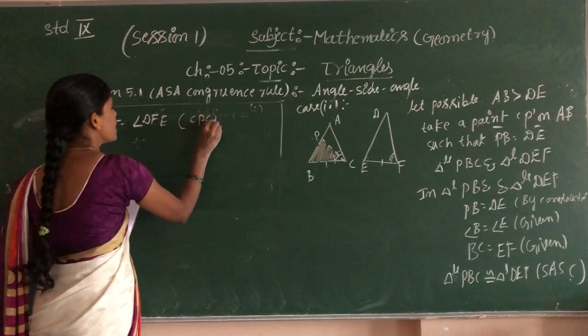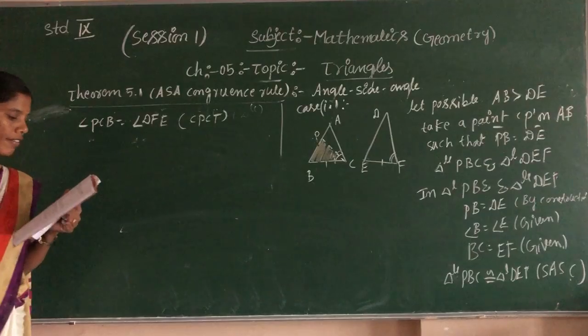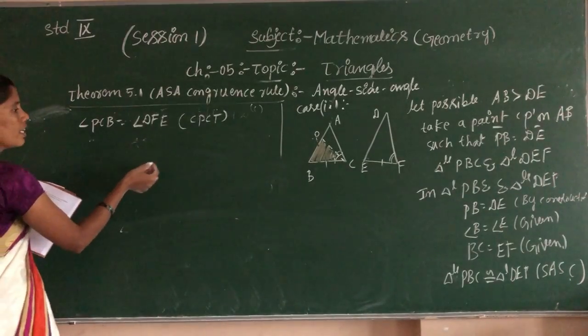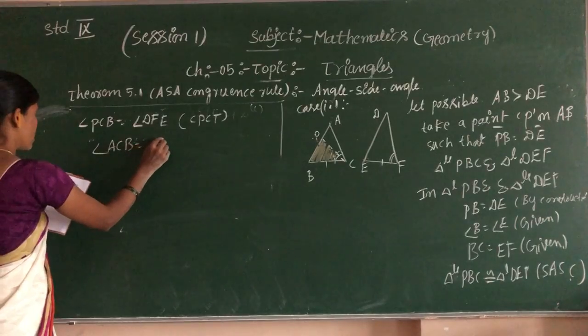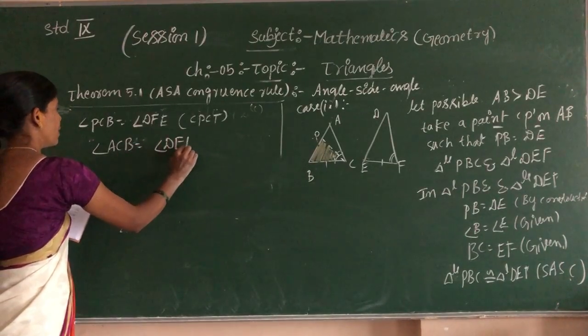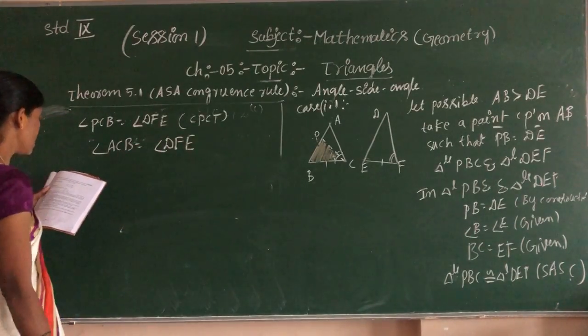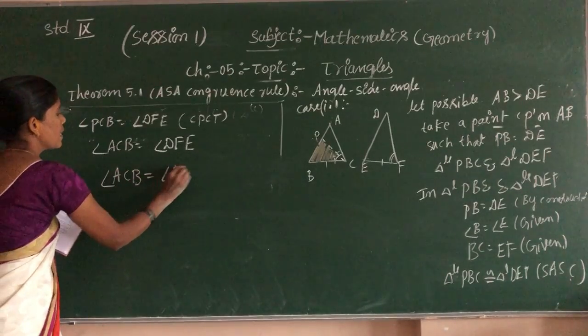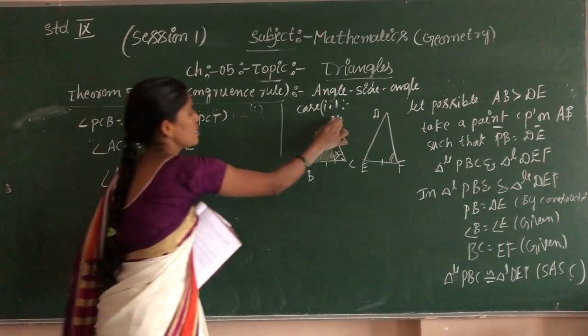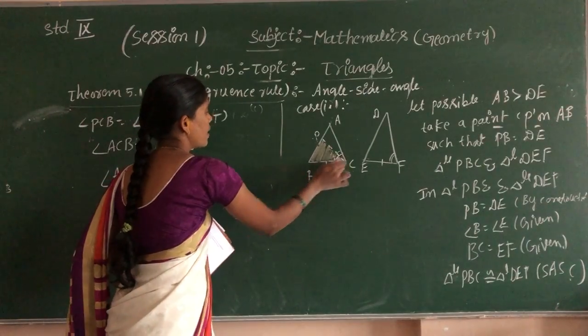Therefore, angle ACB is equal to angle DEF, that is given, and angle ACB is equal to angle PCB.